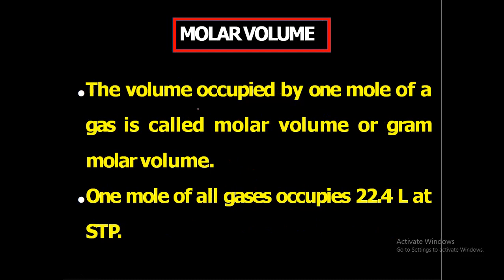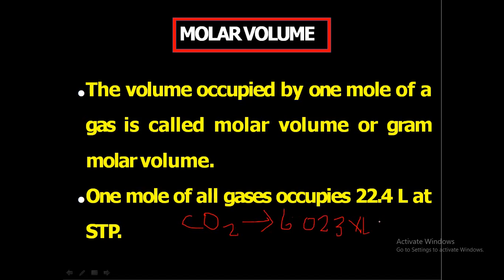Next is molar volume. Volume occupied by 1 mole of a gas is called molar volume or gram molar volume. 1 mole of all gases occupies 22.4 liter at STP. That is, if we consider a carbon dioxide molecule, then what is its number of particles? It will be 6.023 into 10 raised to 23.